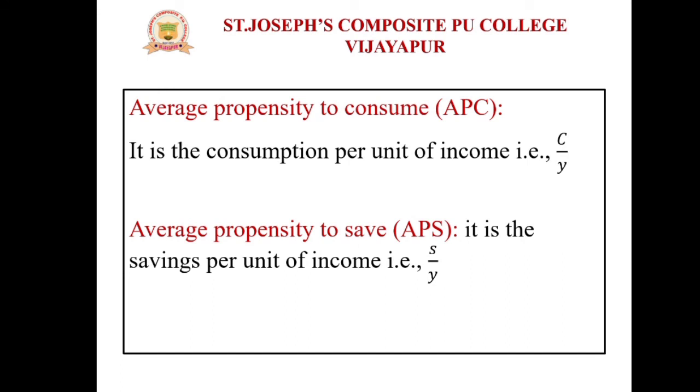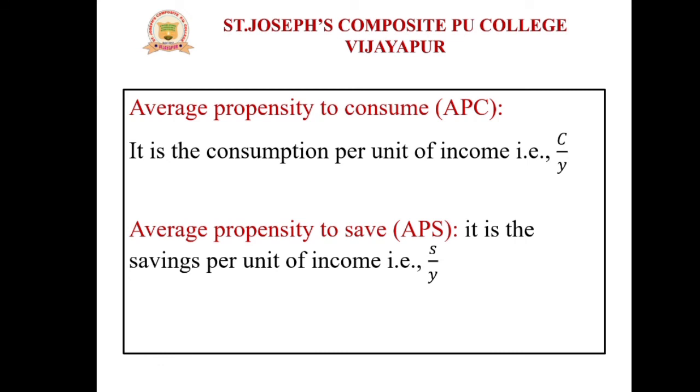And this we can write as C by Y, where C is consumption and Y is income. Here we need to write it like this: APC is consumption per unit of income. No need to write change; the word delta is not needed here.